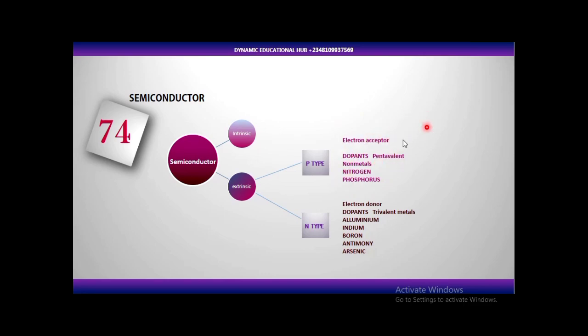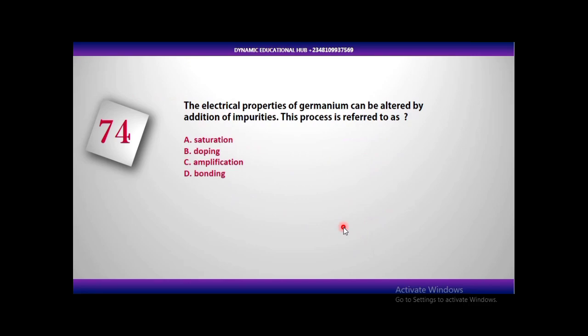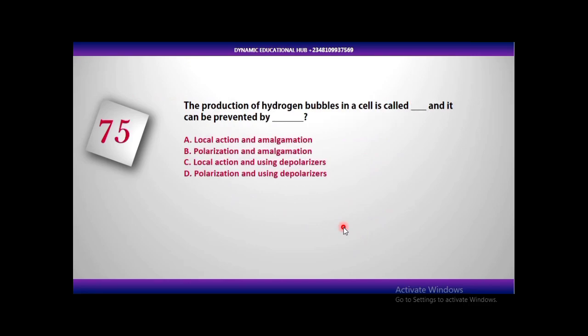And the dopants, the elements that you're going to use, they are known as pentavalent, group 5 elements. Example, aluminium, indium, boron, antimony, and arsenic. You can go and look at your periodic table for more examples, for more elements under group 5, pentavalent elements, so that you add them with this. So for n-type, you dope it with what? Aluminium, indium, boron, antimony, arsenic, and they are known as electron donors. So our answer is doping. Here, doping. So let's move to the next question.